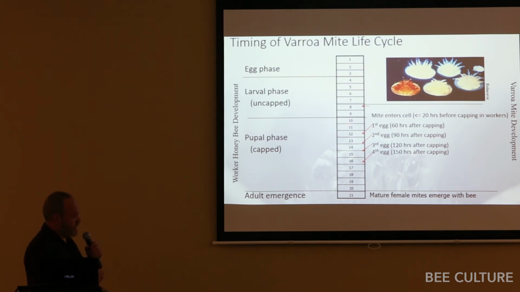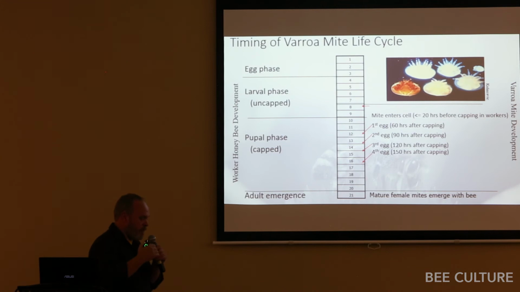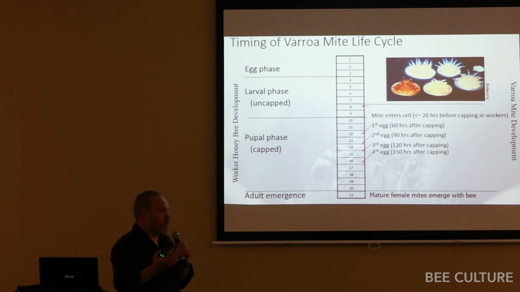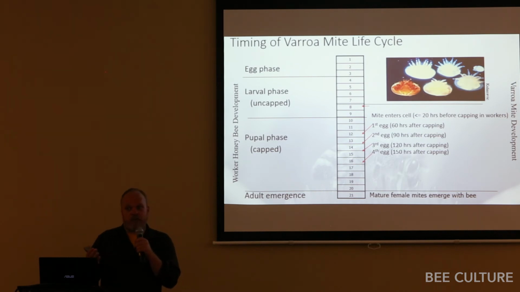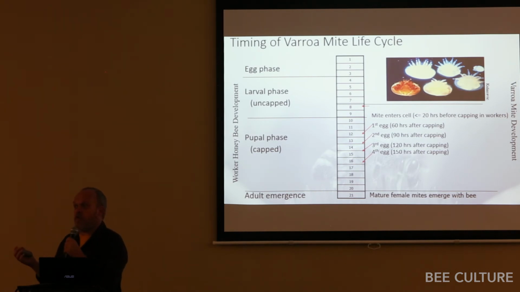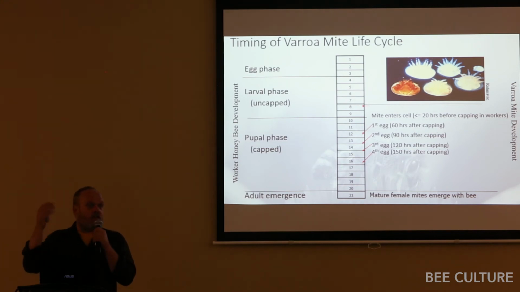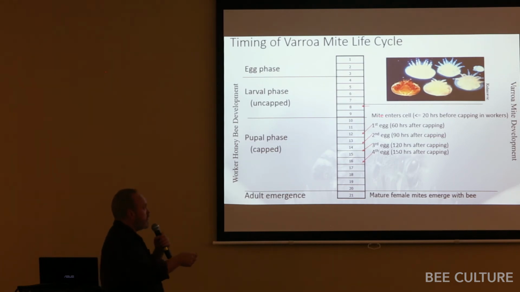So this is when it spins a cocoon, and that larva goes to the bathroom for the first time. And then it undergoes this really quite amazing transformation, because basically all of its organs dissolve and it becomes this big bag of fat. And that fat then gets organized into legs and arms and hearts and organs and all of that stuff. So this is a really quite remarkable time for the pupal bee. And then the adult emerges somewhere on day 21.